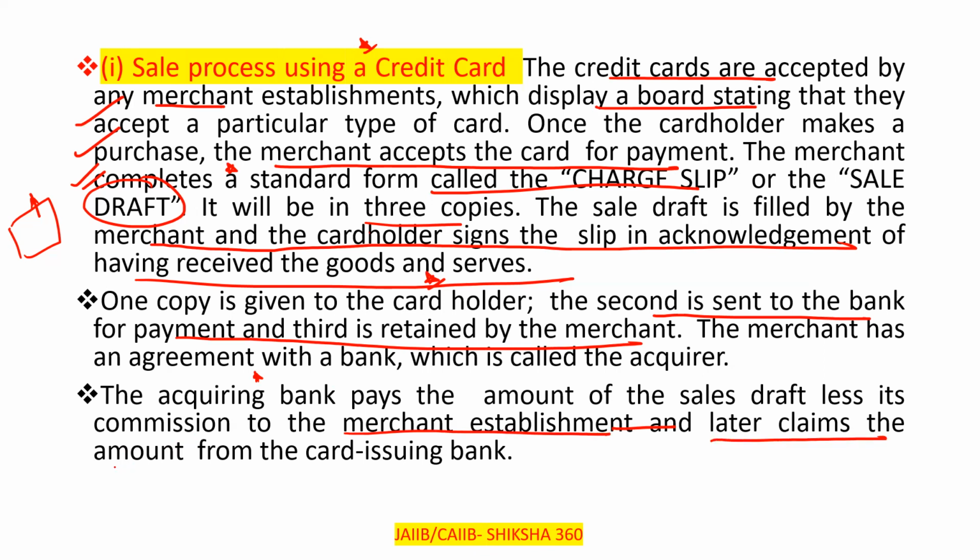And later it claims the amount from the card issuing company. How will the bank get the amount from the card issuer? They will raise their claim: this much amount we have paid, now you have to pay this much amount to us. Clear? In this way, this process continues going on.